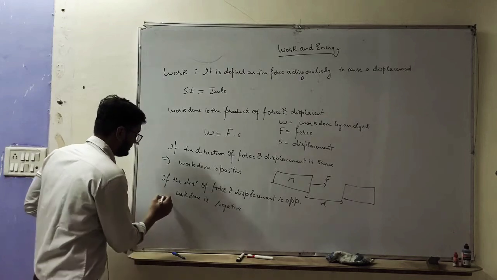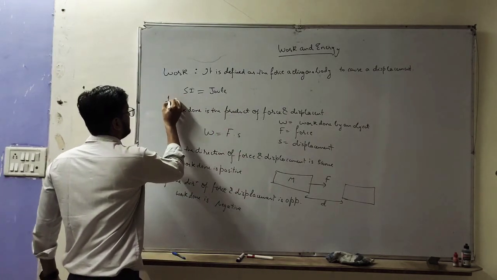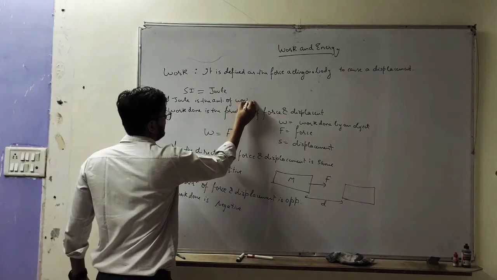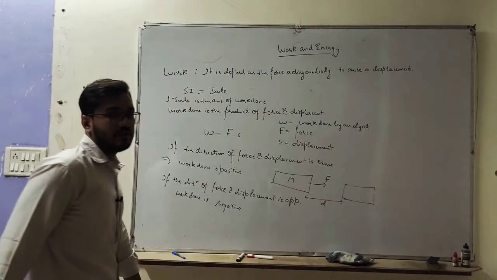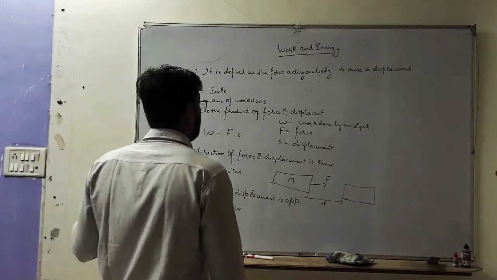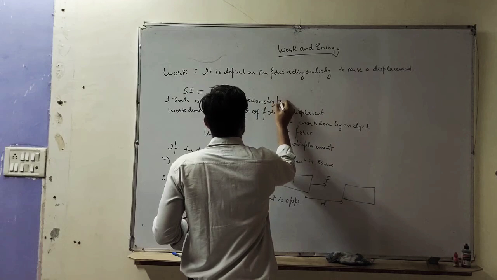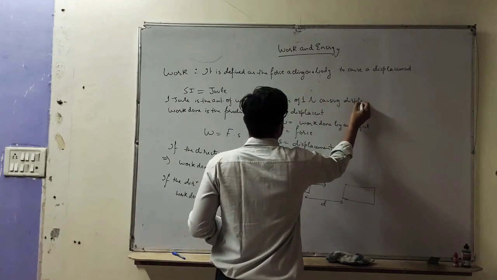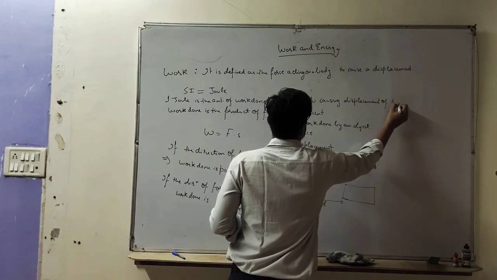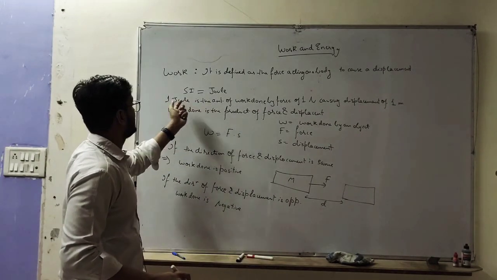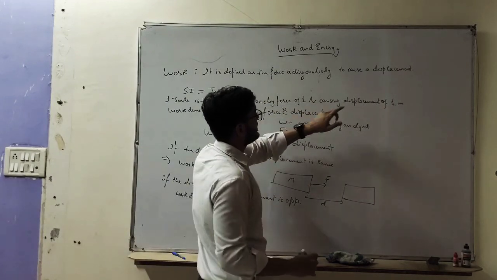So what is 1 joule? 1 joule is defined as the amount of work done by a force of 1 Newton causing a displacement of 1 meter. 1 joule means force should be 1 Newton and displacement should be 1 meter.